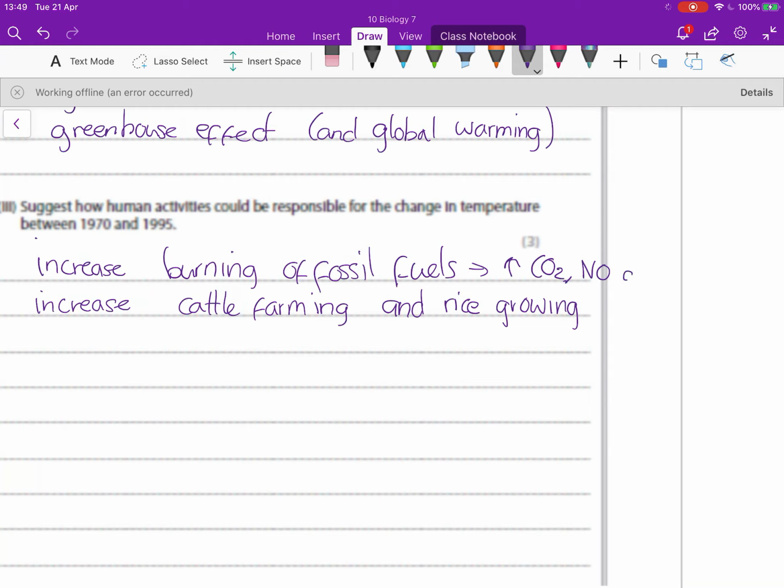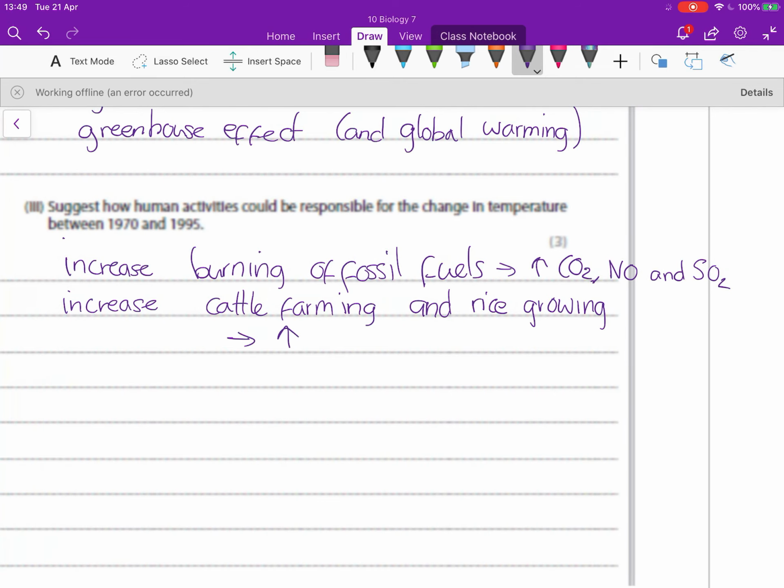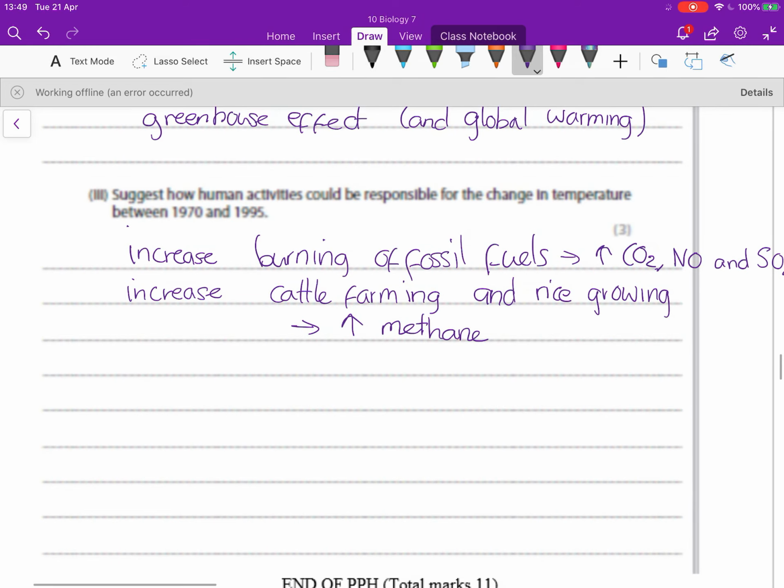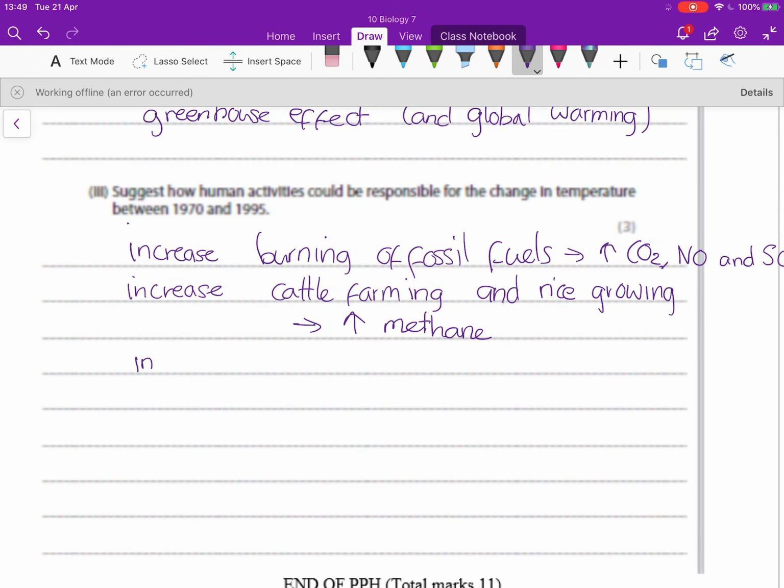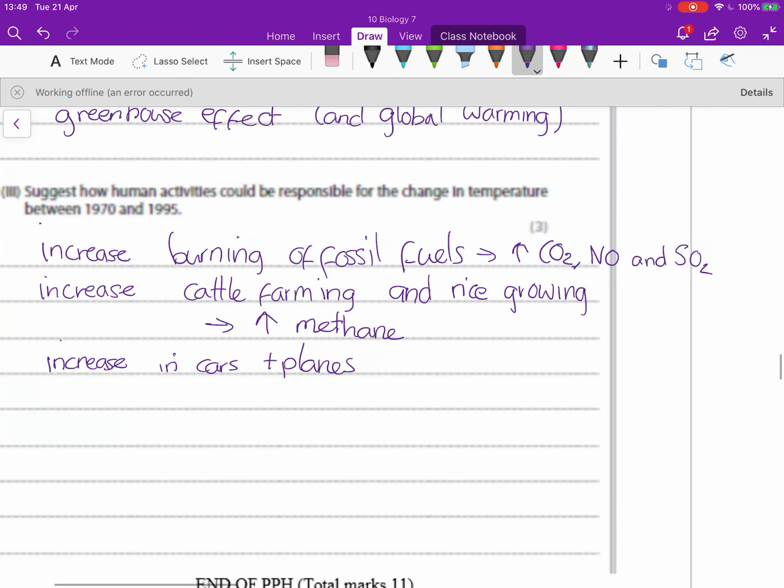You could be specific, you could list some specific gases that are increased by burning of fossil fuels, so carbon dioxide, nitrogen oxide, sulfur dioxide, and then cattle farming and rice farming is going to increase methane. This is really a suggest question, which means you would have quite a lot of freedom for different answers. You could also talk about some reasons why burning of fossil fuels might increase, such as increased travel in cars and planes.